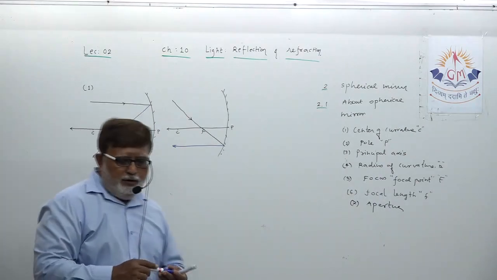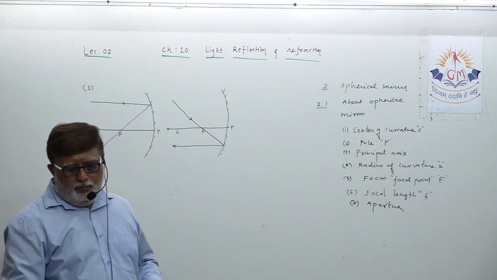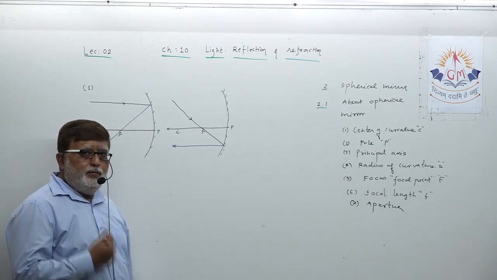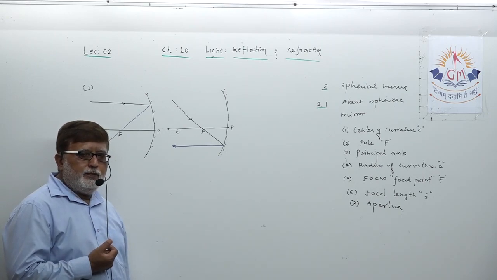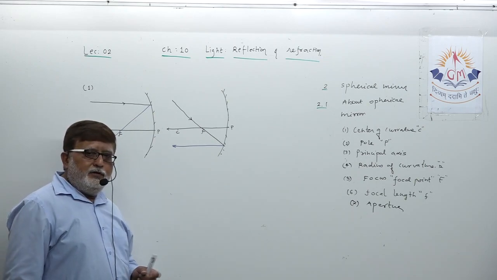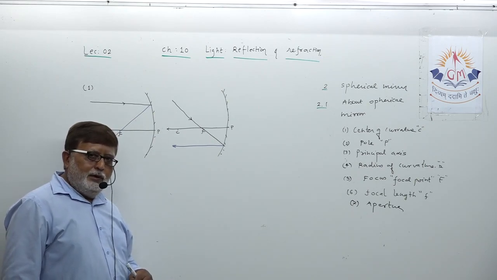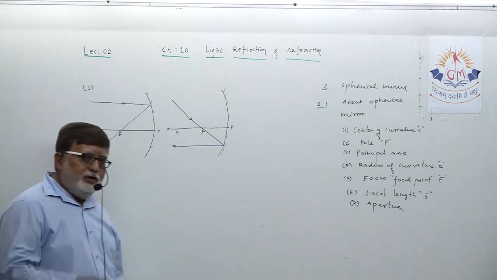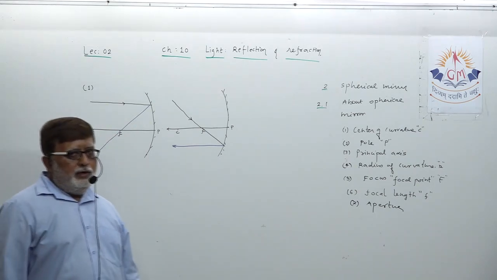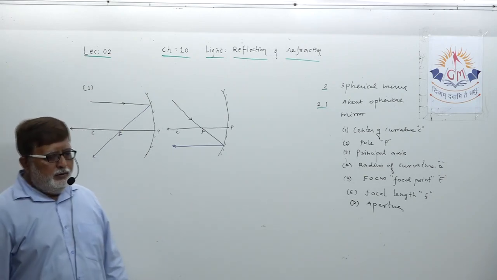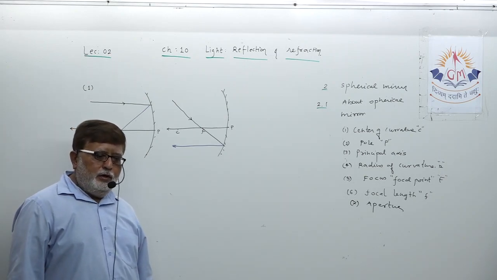Here rays of light parallel to the principal axis, after reflection will pass through the focus. Here rays of light passing through the focus after reflection become parallel. This is the first ray going to help you in understanding the formation of image.